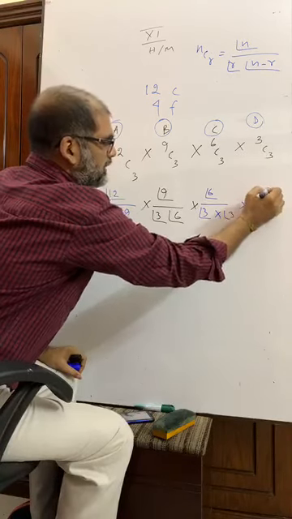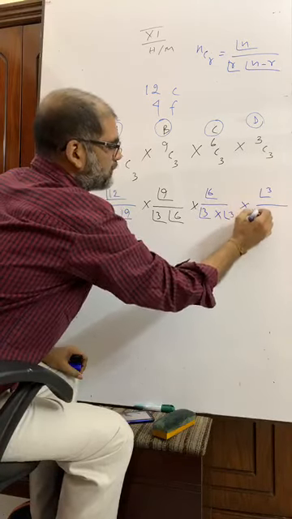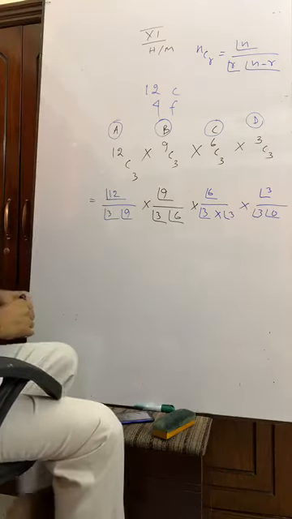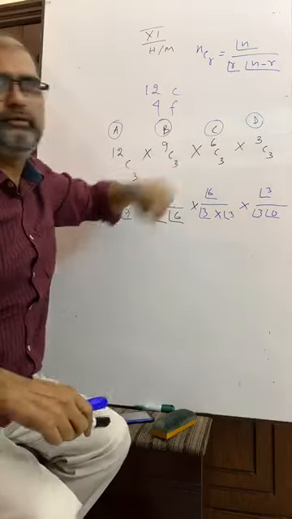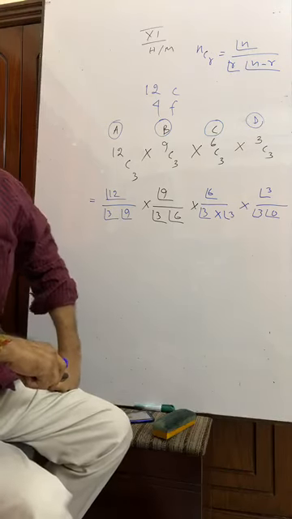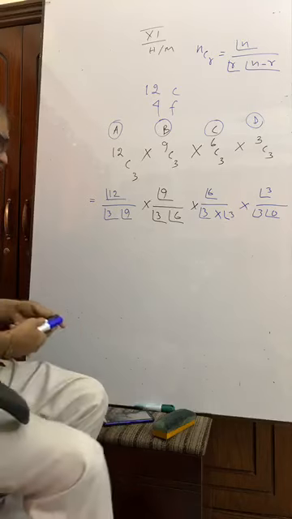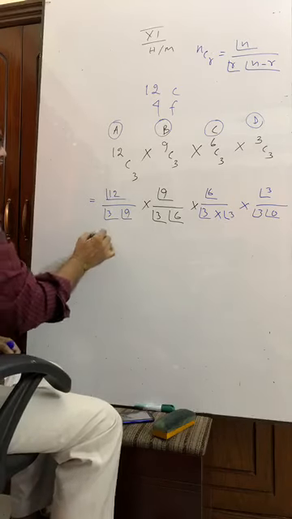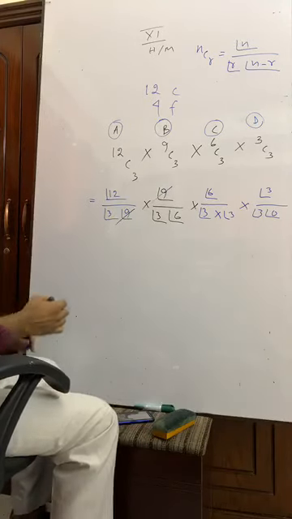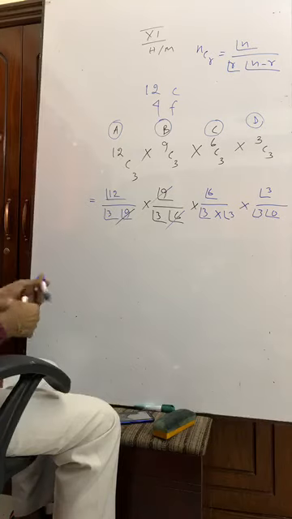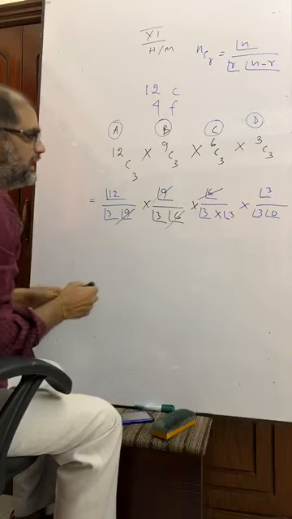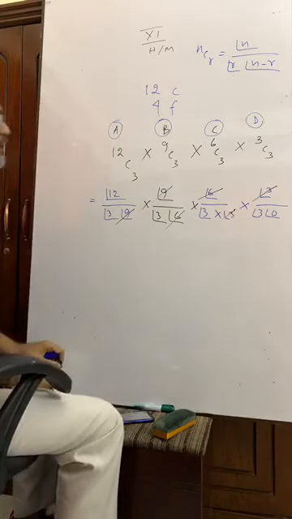It is 3 factorial, it is 3 factorial, 3 minus 3 equals 0 factorial. I have used the formula of combination: nCr equals n factorial by r factorial into n minus r factorial. Now you see, this 9 and this 9 will be omitted. This 6 and this 6 will be omitted. This 3 and this 3 will be omitted.